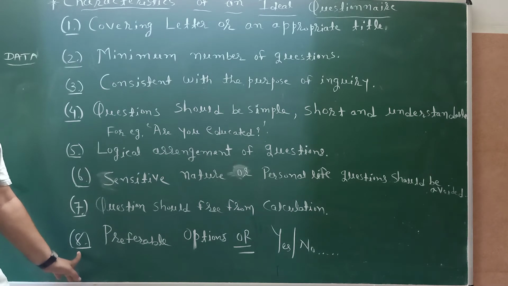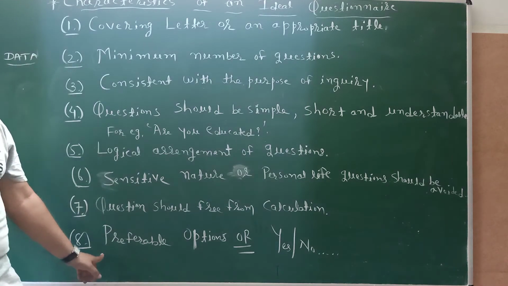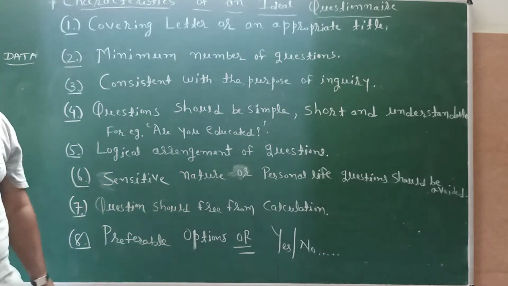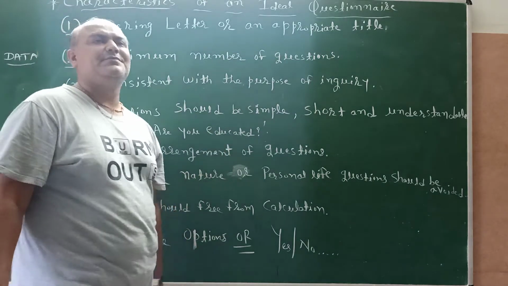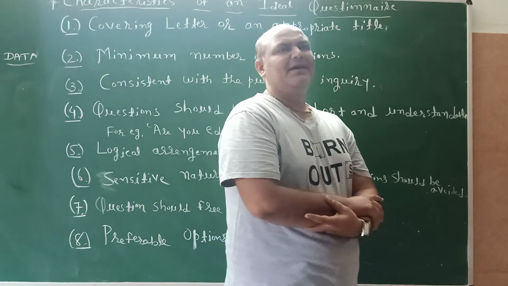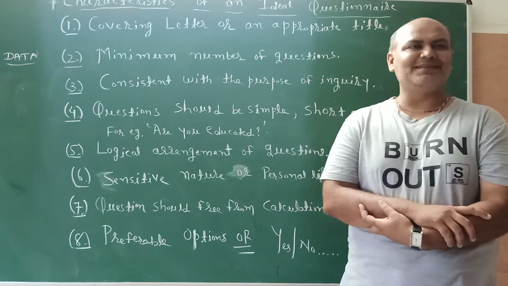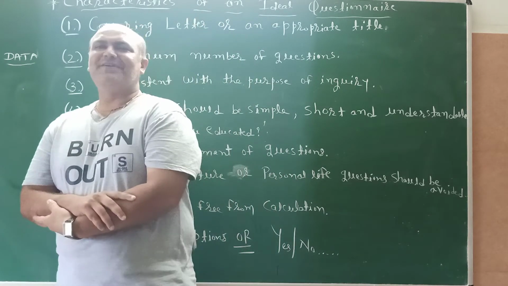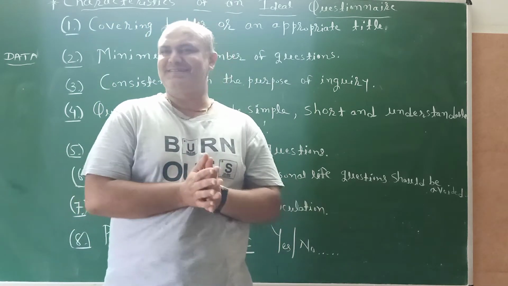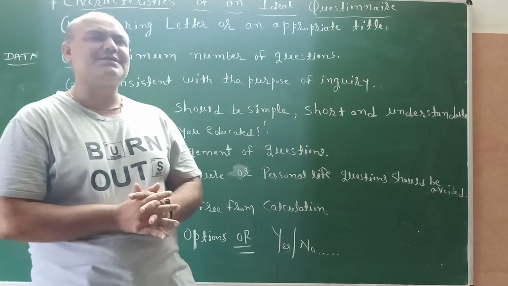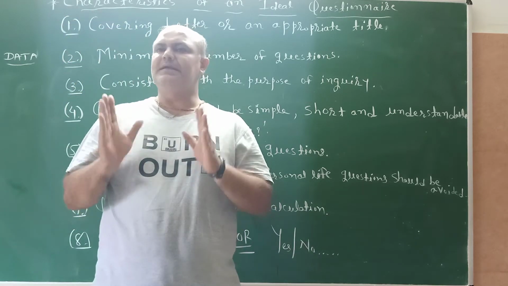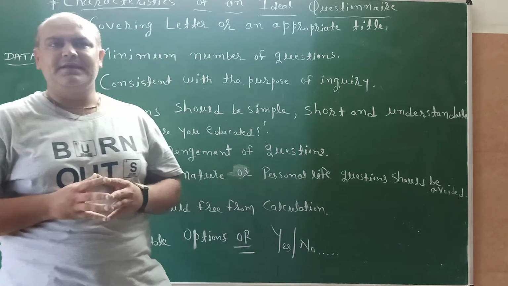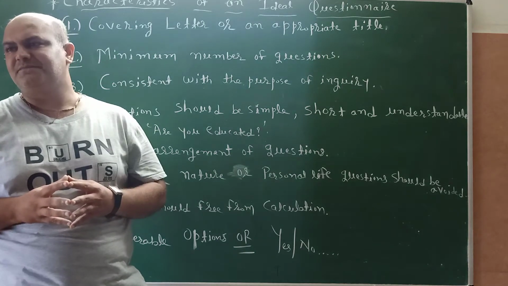Preferably, our eighth and last point for an ideal question: preferably options or yes or no is given. See, after KBC, Kaun Banega Crorepati, it is a generation of multiple-choice questions. You also have in Section A of Statistics, Standard 11 and 12, multiple choice questions.